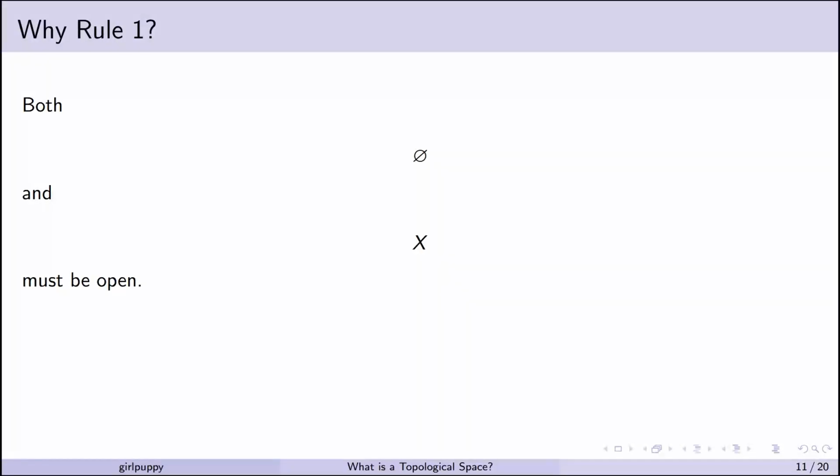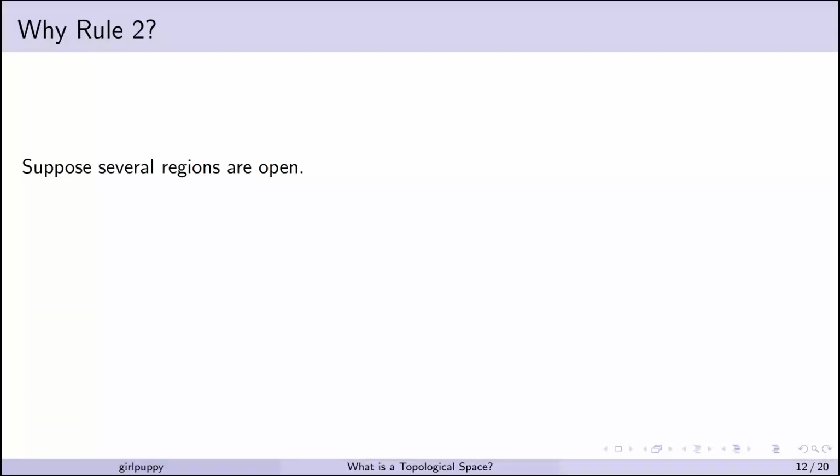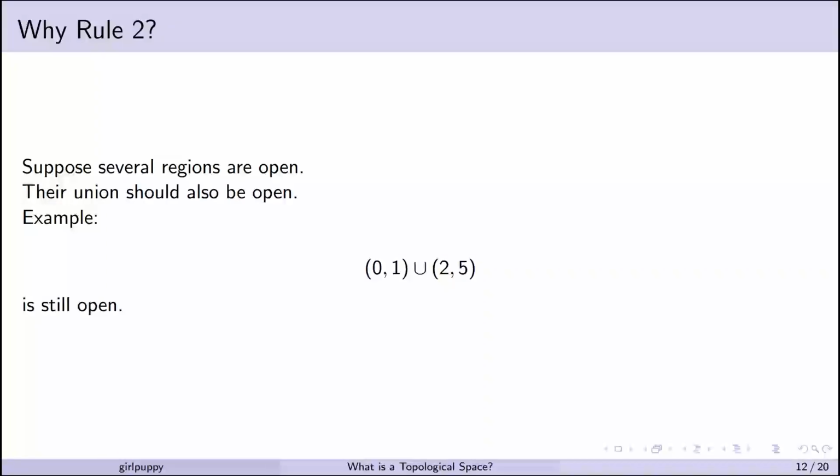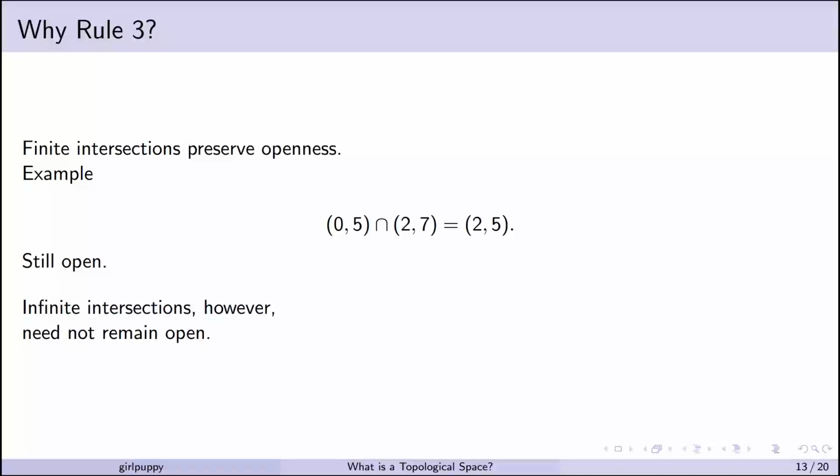Both the empty set and X must be open. They represent nothing and everything. Every reasonable notion of openness should include both. Suppose several regions are open. Their union should also be open. For example, the union of (0, 1) and (2, 5) is still open. Finite intersections preserve openness. For example, the intersection of (0, 5) and (2, 7), equal to (2, 5), is still open.